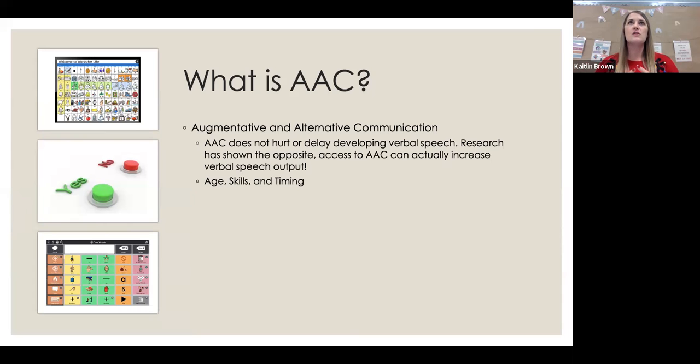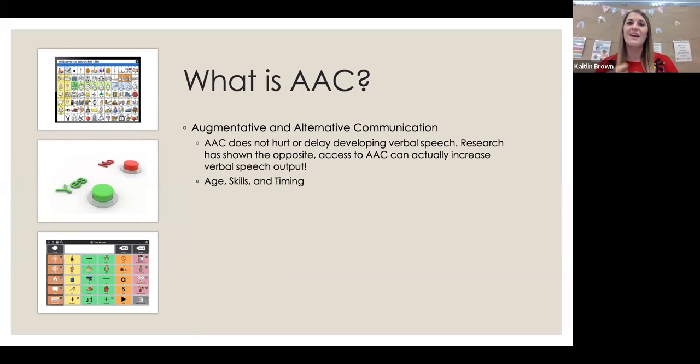But there are so many opportunities out there for learning and teaching. And so a lot of times what I find myself doing is making those resources, taking them to the teachers, explaining what that looks like, how they need to implement it, and then showing them how I use it in my sessions with those students. So I have a picture of LAMP over here to the left, and that's a very common program a lot of us use, but it's not the only program.